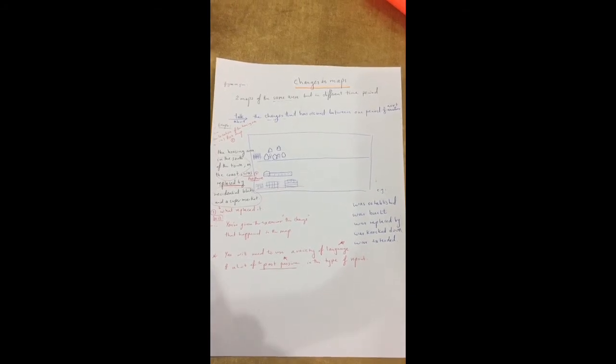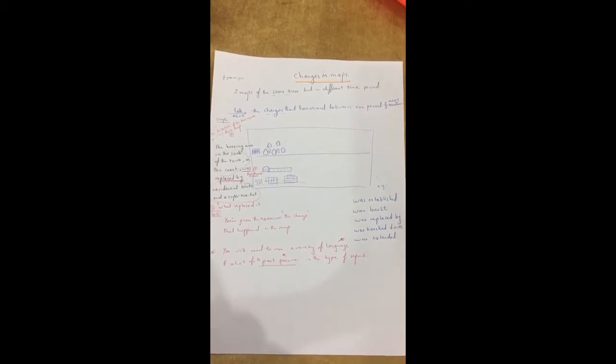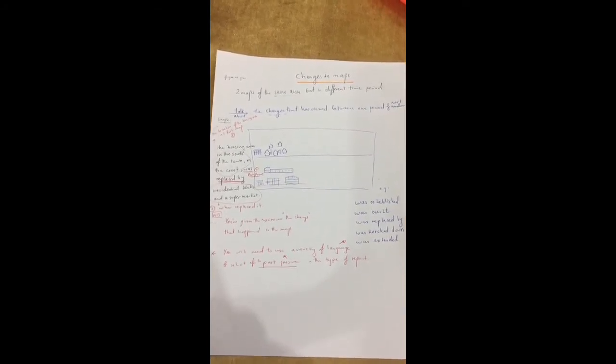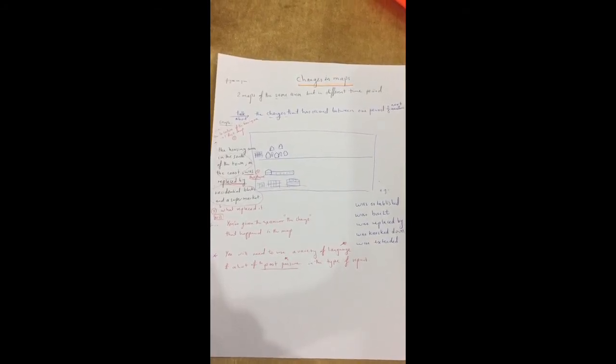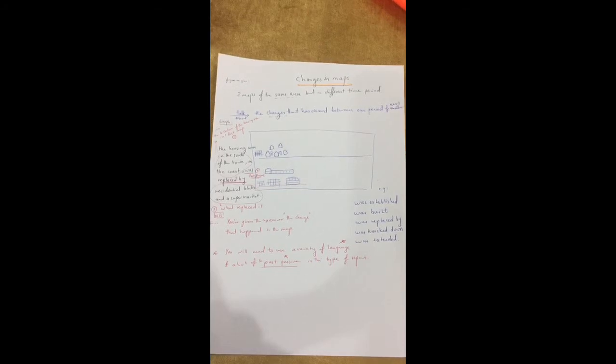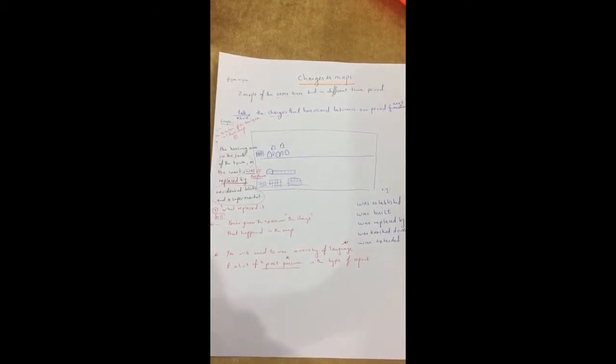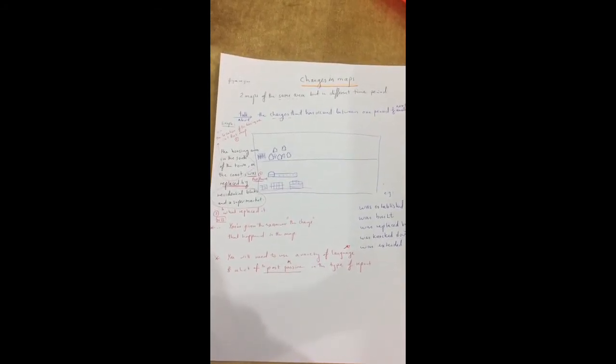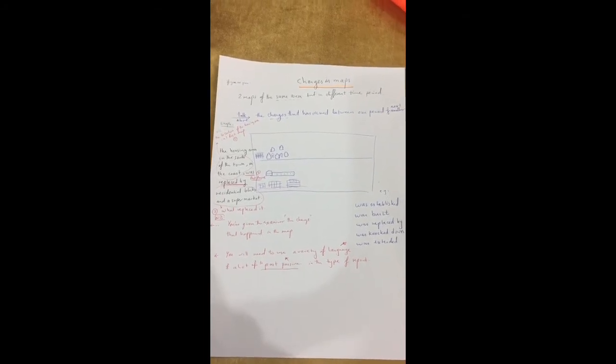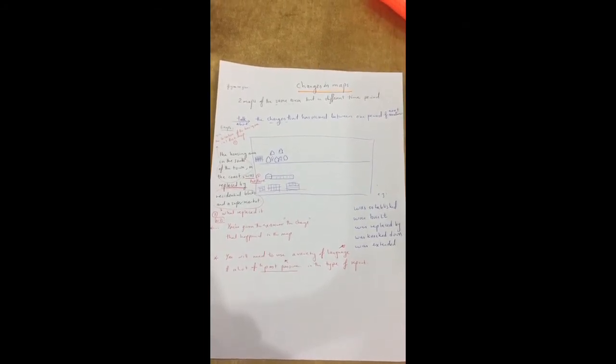Here is an example: the housing area in the south of the town on the coast was replaced by residential blocks and a supermarket.